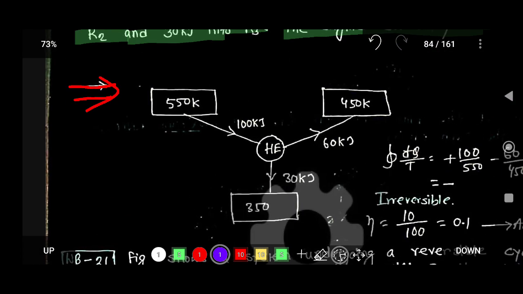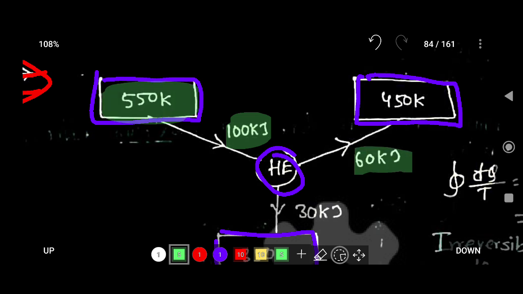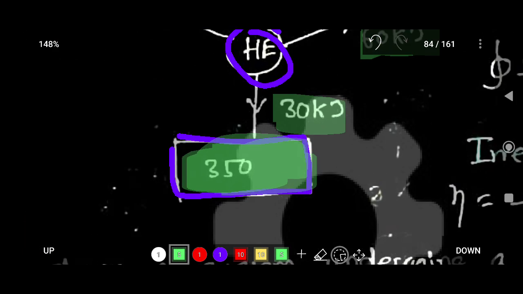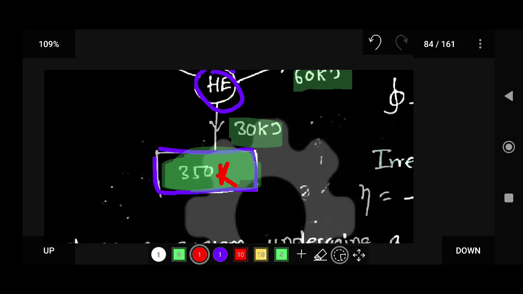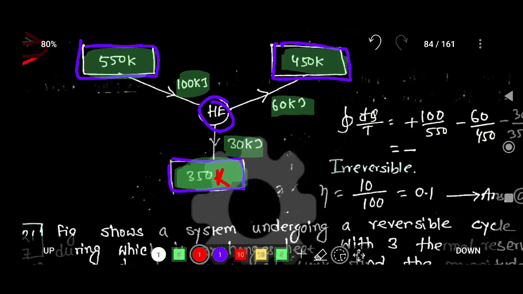So draw these reservoirs. This is the R1 reservoir, this is the R2 reservoir, and this is the R3 reservoir. In between there is a heat engine. The heat engine absorbs 100 kilojoule of heat from this reservoir, rejects 60 kilojoule of heat to the R2 reservoir, and rejects 30 kilojoule of heat to the other reservoir. So this is 350 Kelvin. Now you have to derive the efficiency of this engine.